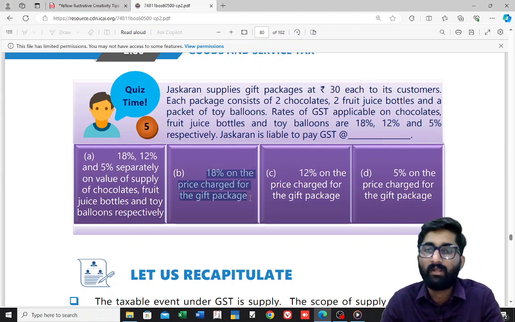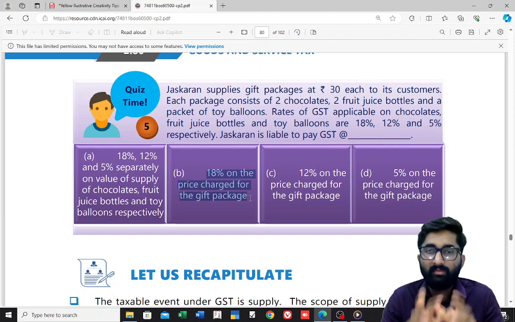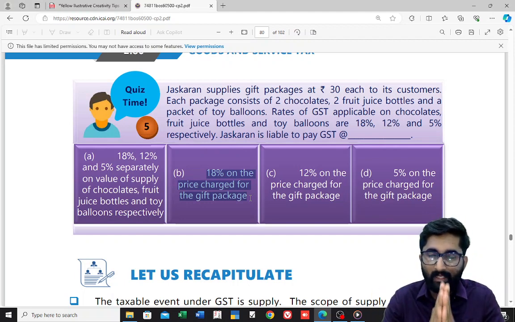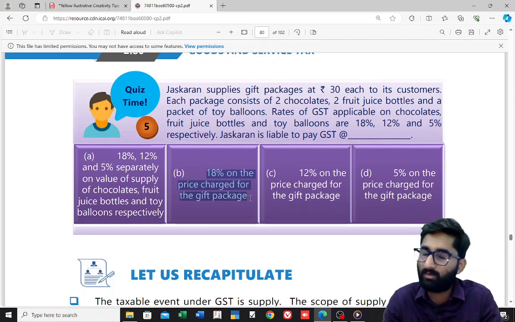So this is about the quiz time questions which we have solved. Please do go through all these every day. Please do revise it, and definitely I say that these kind of questions will appear in the exam and that is going to help you a lot.